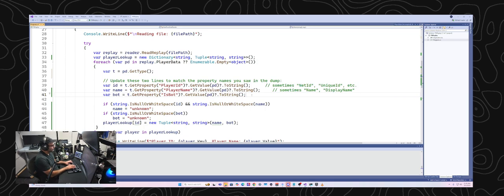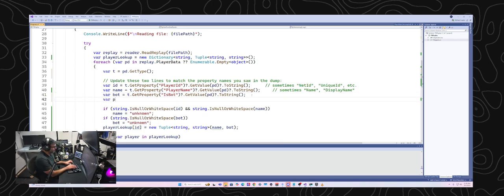I will add var platform, and that's where I'm going to store it. And then T is the player data entry. So I'm basically looping over all the players, and T is going to be the entry that I'm currently working on. So if there's like 30 players that I've seen in the game, it's going to go through all 30 of them, and then I can just do this on every player.